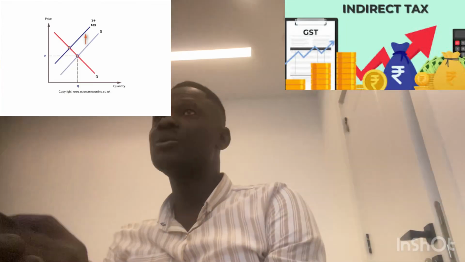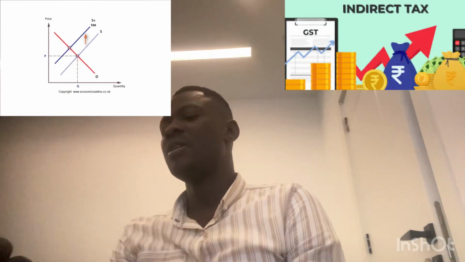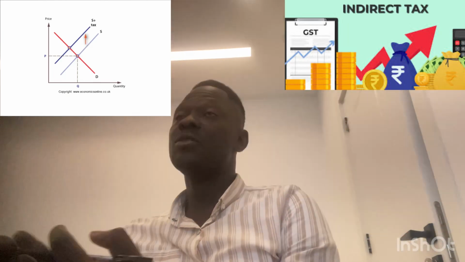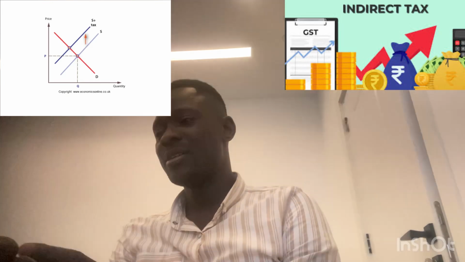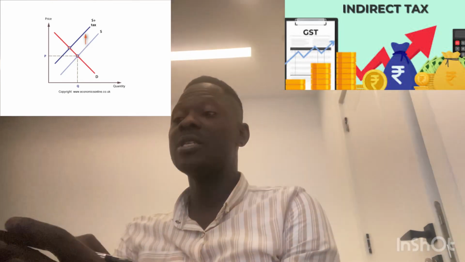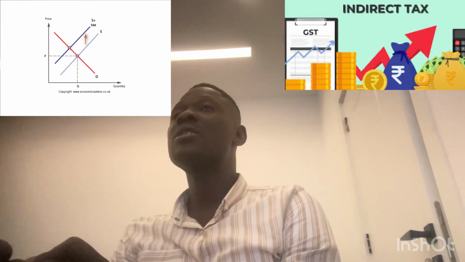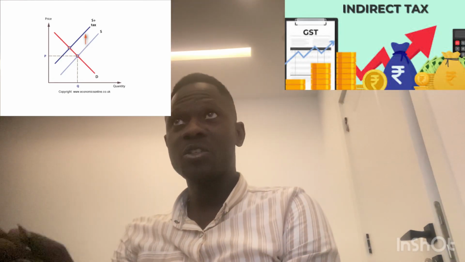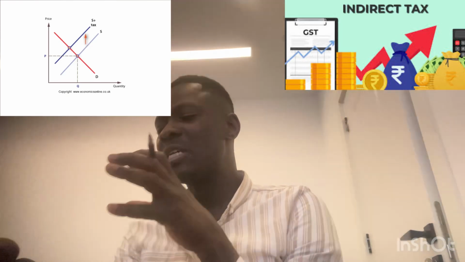There's an indirect tax, which is tax on expenditure. Great. So with an indirect tax, which increases for online businesses, online sales. Okay. So if an indirect tax increases for online sales, that's specific anyway. So it increases the cost of production, right? Okay. So an increase in the cost of production, what will the impact be